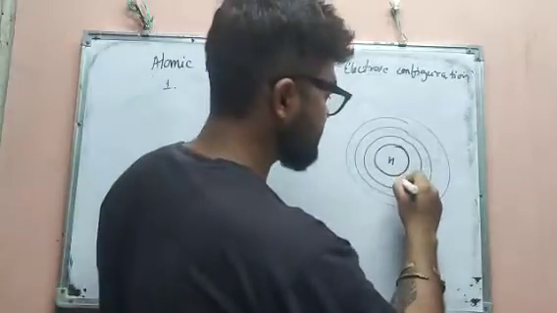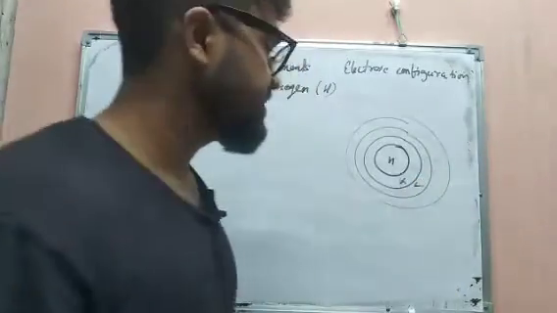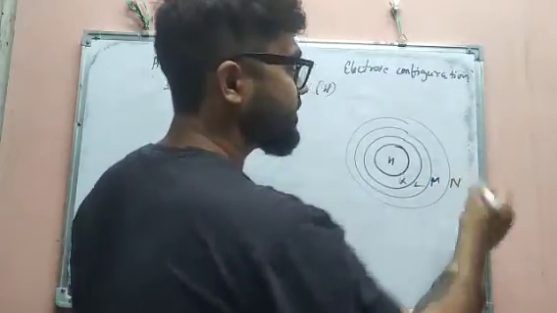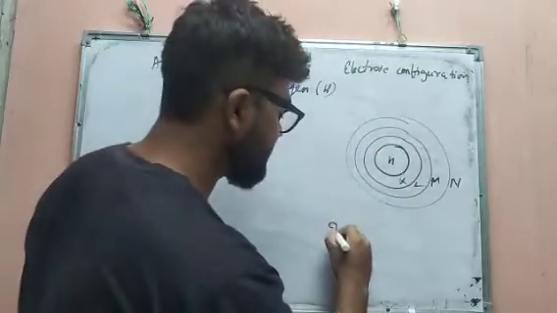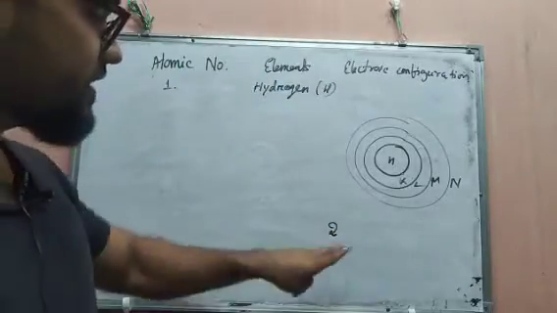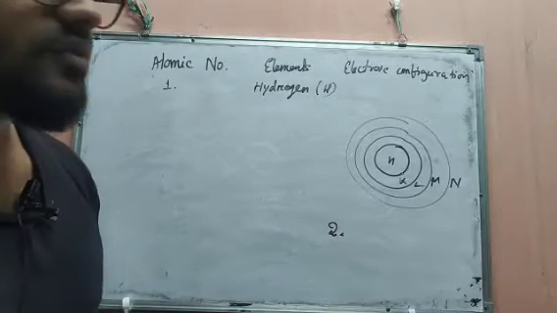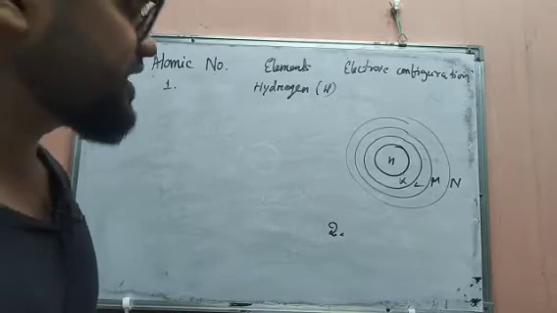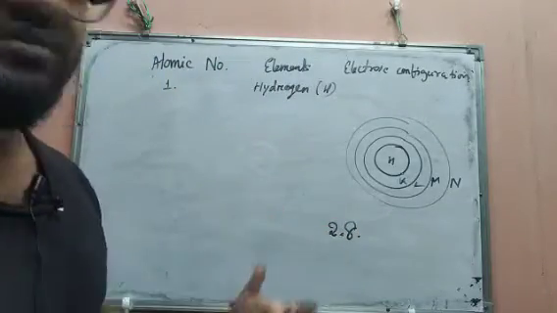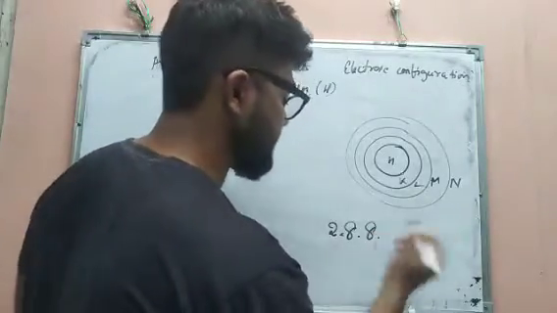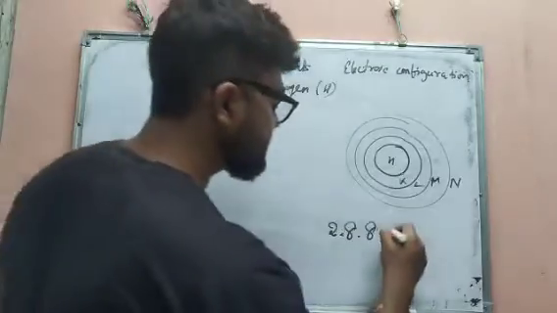So the first one is known as the K cell, the second one is known as L, the third one is known as M, and the fourth one is known as N. Always remember, in the first cell the maximum number of electrons that can be occupied is 2. In the second cell, the maximum number of electrons is 8. In the third cell, the maximum is also 8. And in the last N cell, the maximum is 16.